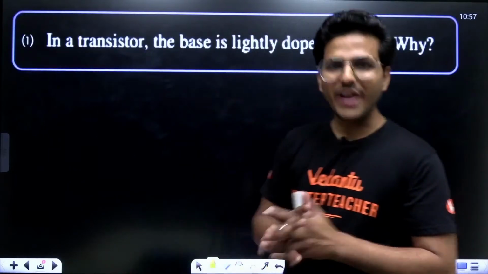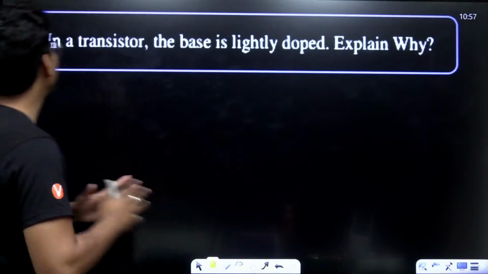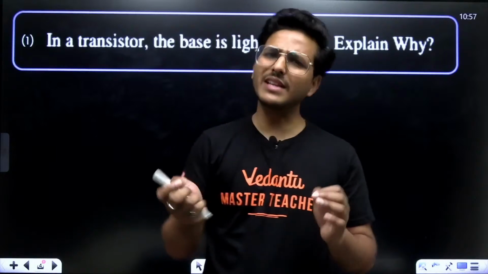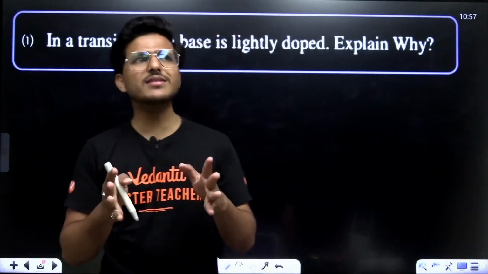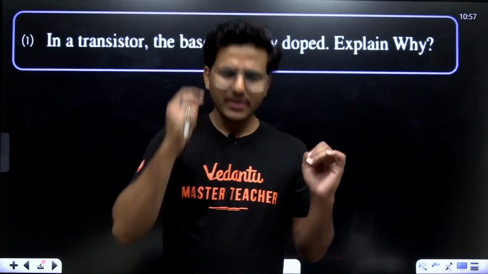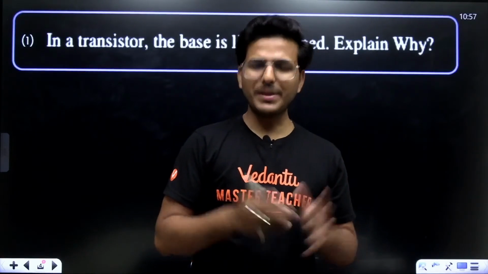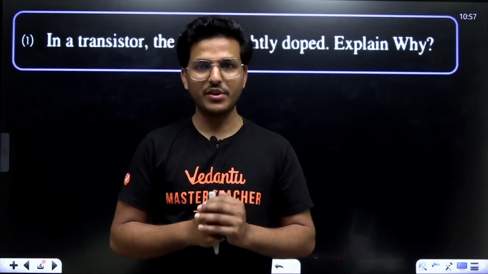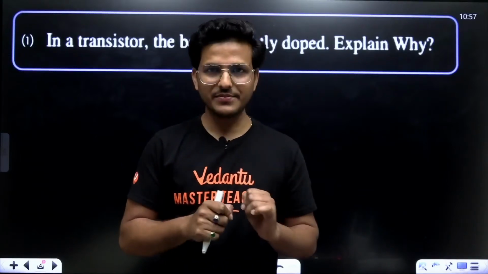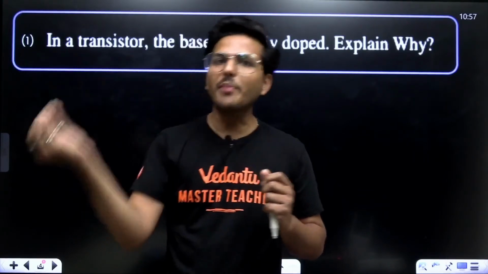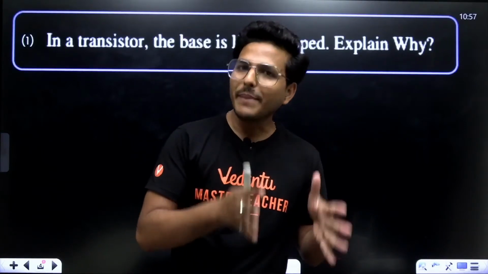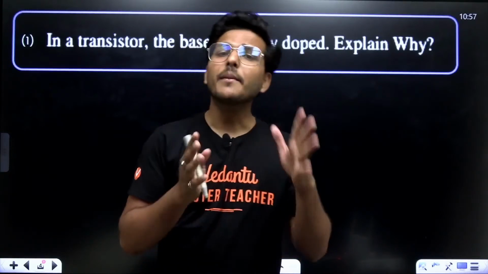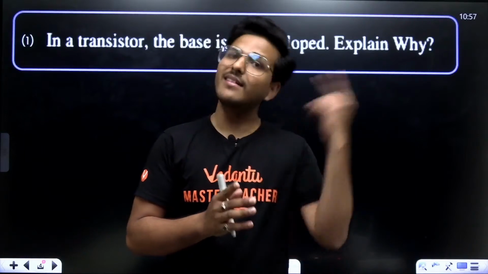Let's begin the session. We have the first question: in a transistor, the base is lightly doped. Explain why. In a transistor, that is PNP or NPN, we are going to discuss the common base transistor. Why is the base lightly doped? The base is lightly doped because we want maximum recombination in the collector, not in the base. The base is just a channel to carry the charges from emitter to collector. So the base is lightly doped. Only about 2% recombination is possible in the base. Maximum recombination is in the collector junction.